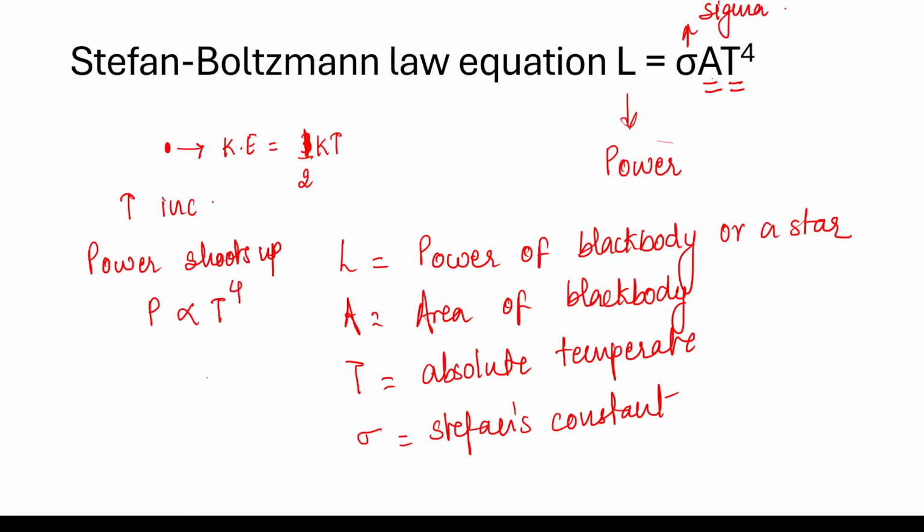A typical exam question: absolute temperature is doubled. What will be the change in the emitted power of radiation? It will be 2 to the power 4, that is, it will become 16 times. So can you see how hugely the power emitted changes once the temperature changes?